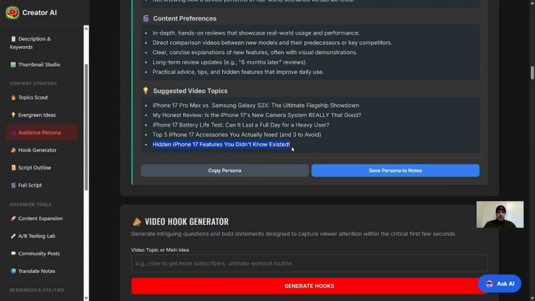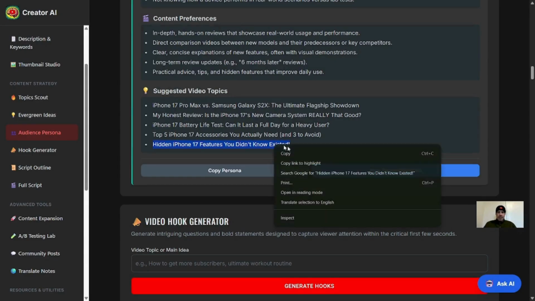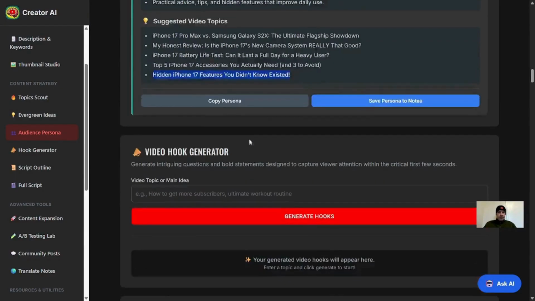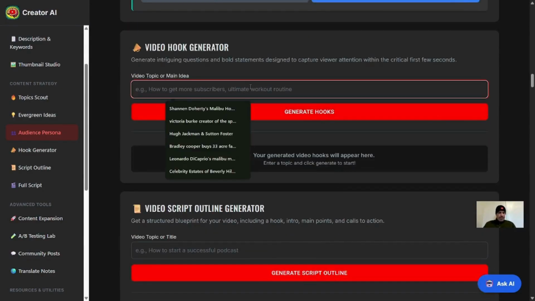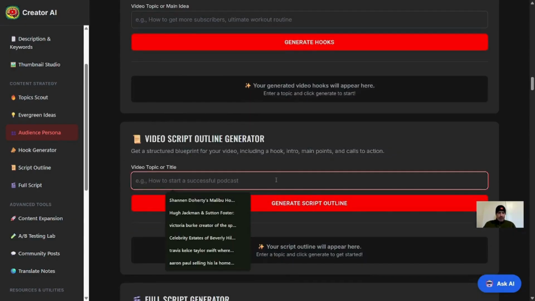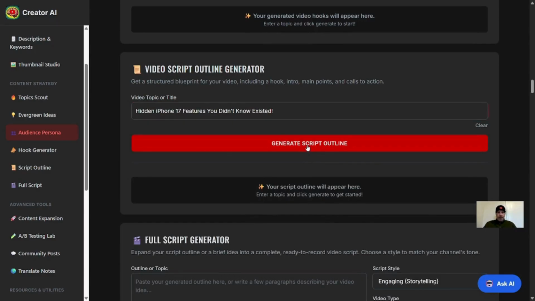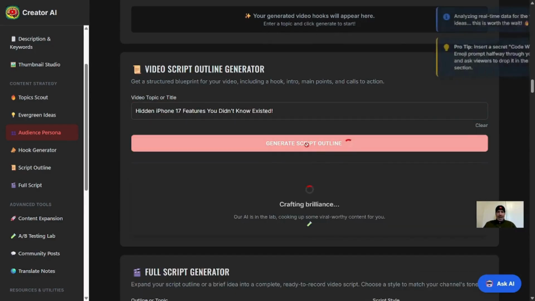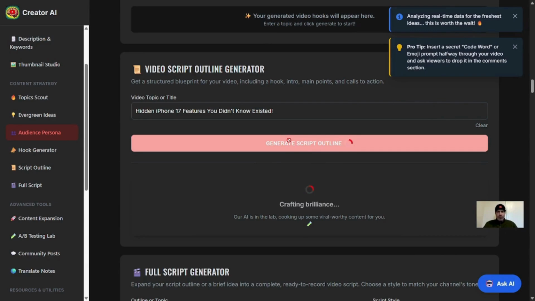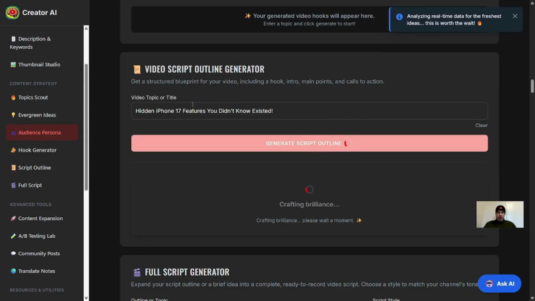Hidden iPhone 17 features you didn't know existed. So let's copy this and let's put this in the full script outline here. So let's paste this here, and we're going to generate a full script outline first for this video. If you're on camera, you can use this as an outline while you do a review or a video